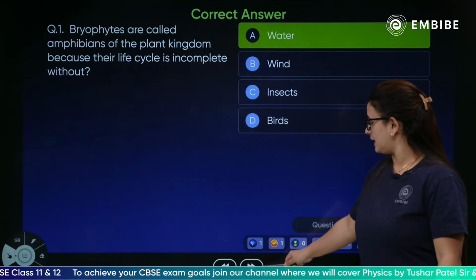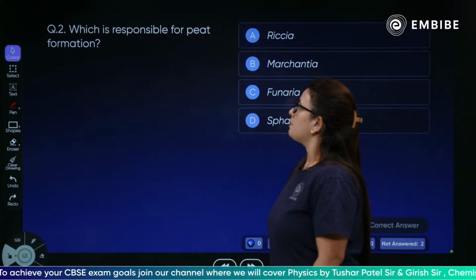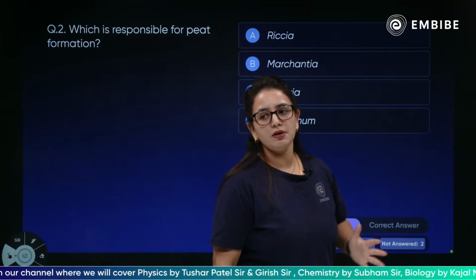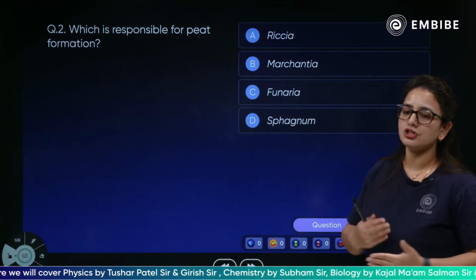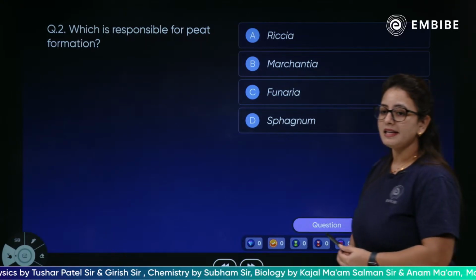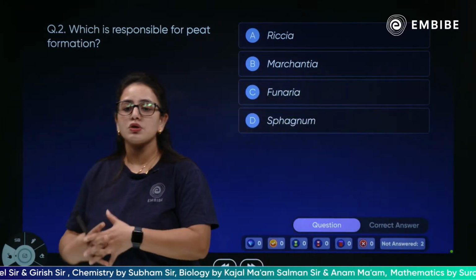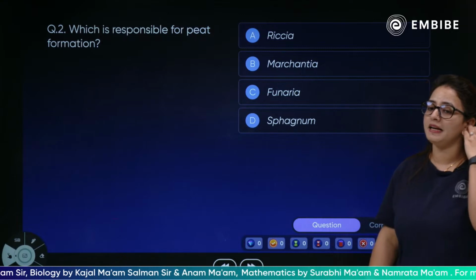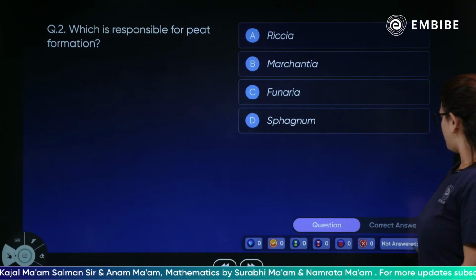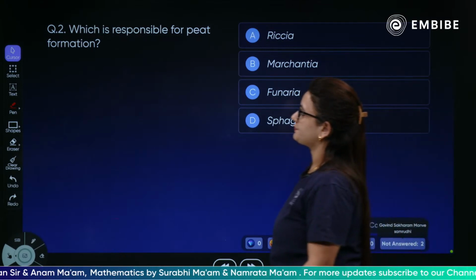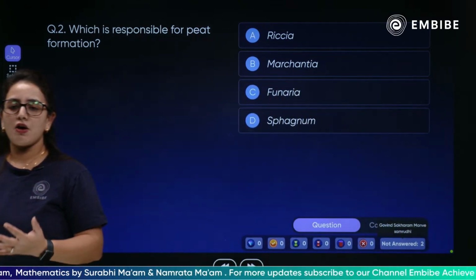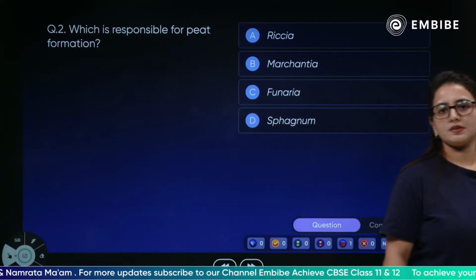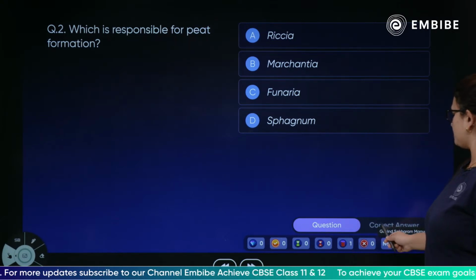Absolutely correct. Next question, children, on your board: which is responsible for peat formation? Rixia, Marchantia, Funaria, or Sphagnum? Peat is also used for its economic importance. Which among them is used for the formation of peat? Everyone, which among them is responsible for the peat formation?